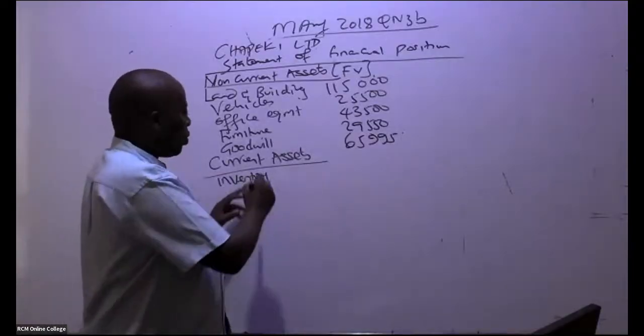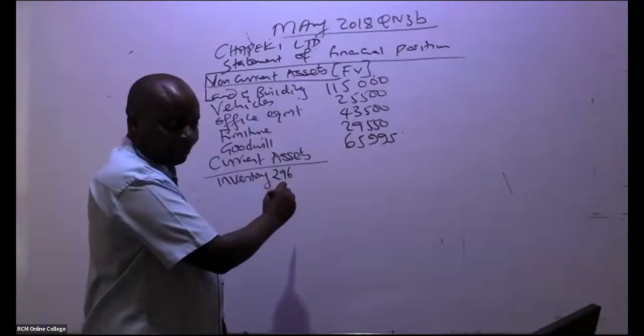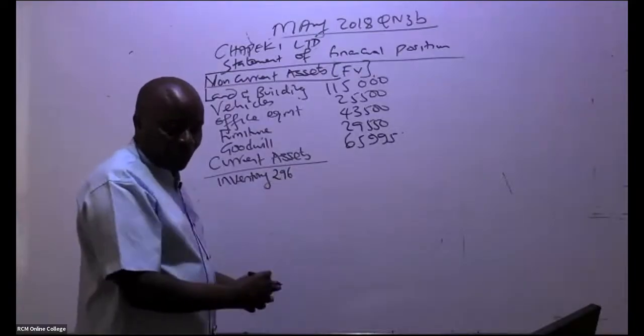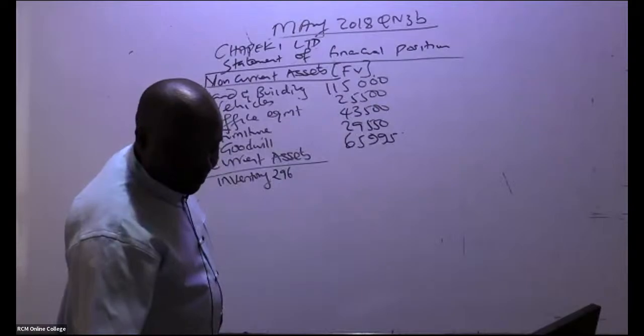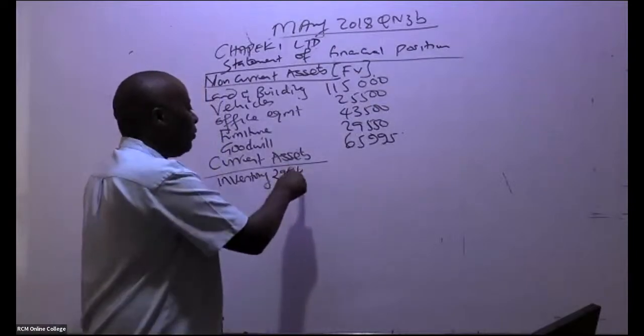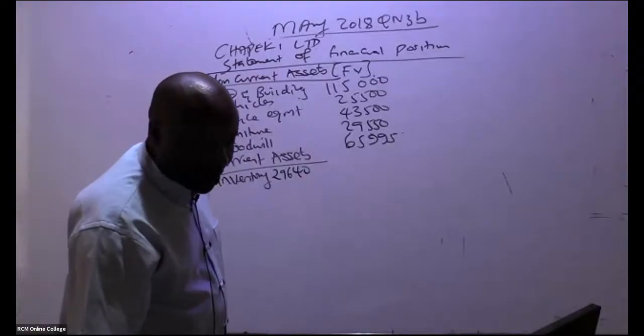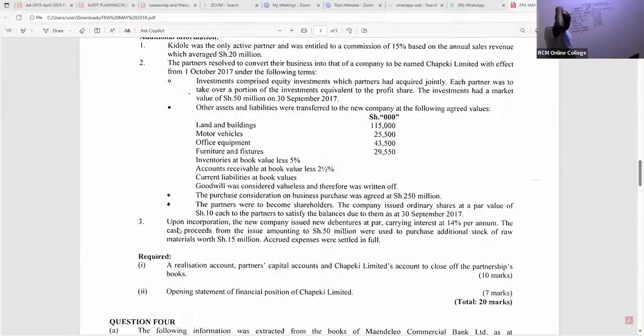Remember, in inventory, we got a figure of 29,640. What was the inventory figure? 29,640. But if you read the additional notes here, you'll see something happened. Note 3: upon incorporation, the new company issued new debentures at par, carrying interest at 14% per annum. The cash proceeds from the issue, amounting to 50,000, were used to purchase additional stock of raw materials. Raw materials are inventory, worth 15 million.